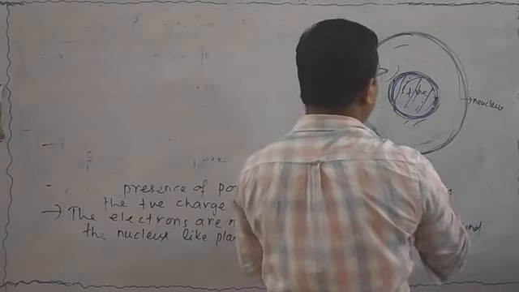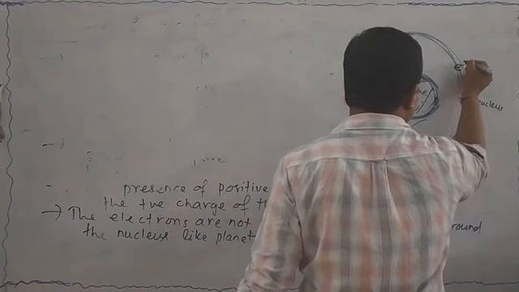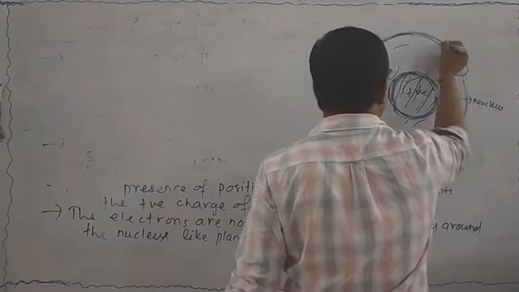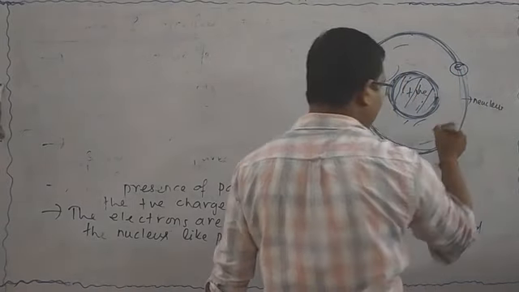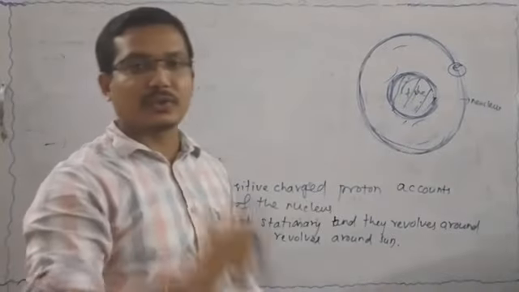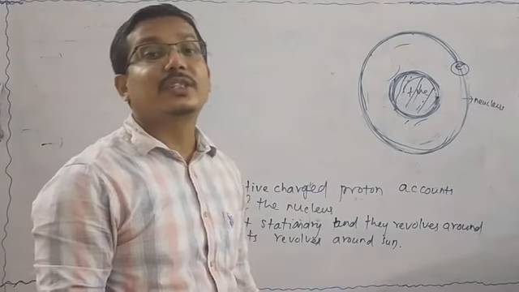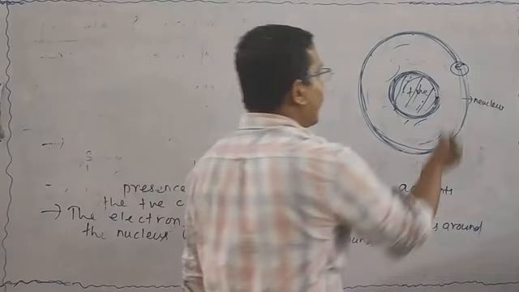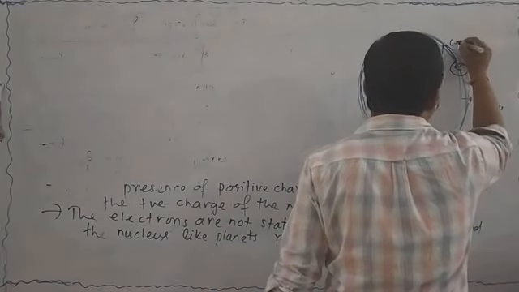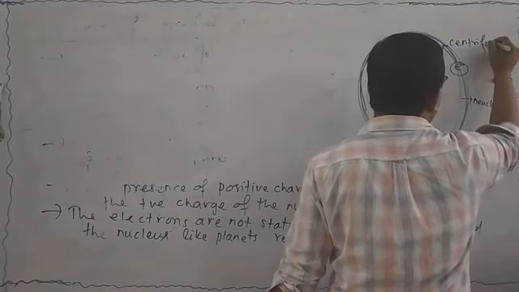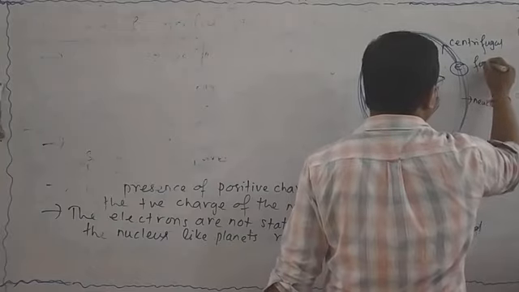Suppose an electron present here revolves around the nucleus. That means it needs a force, that is the centrifugal force. For revolution, it needs centrifugal force. Yes or no?